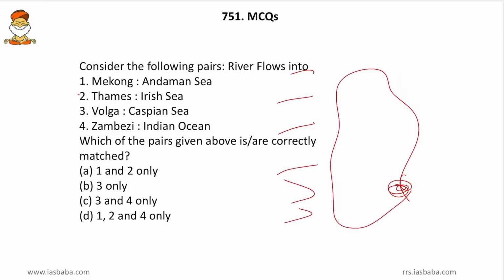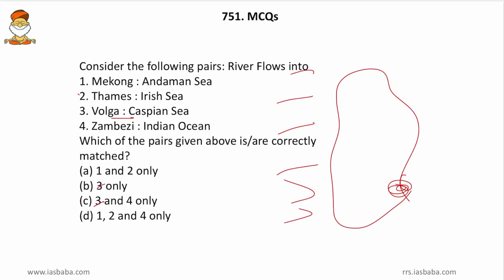So in B and C, 3 is there in both options. So we will search for 4. Friends, Zambezi is an important river and it flows through Zimbabwe. And obviously, it flows into the Indian Ocean. So hence 3 and 4 can be the option. And friends, we had also discussed that Volga flows to the Caspian Sea and Danube flows to the Black Sea. We had discussed that.